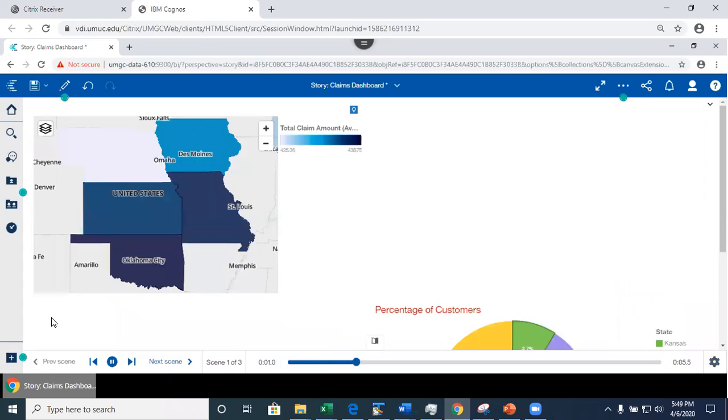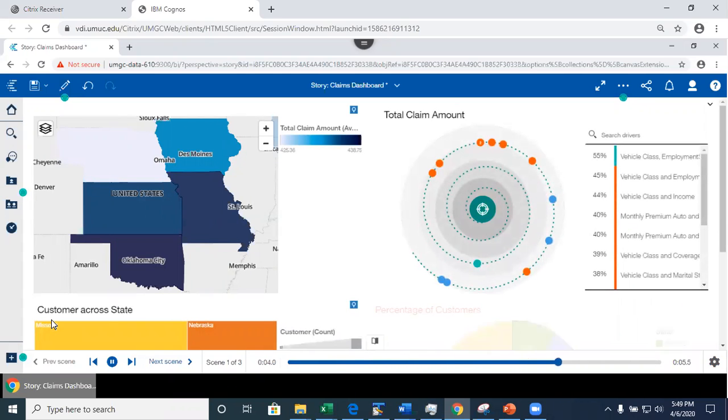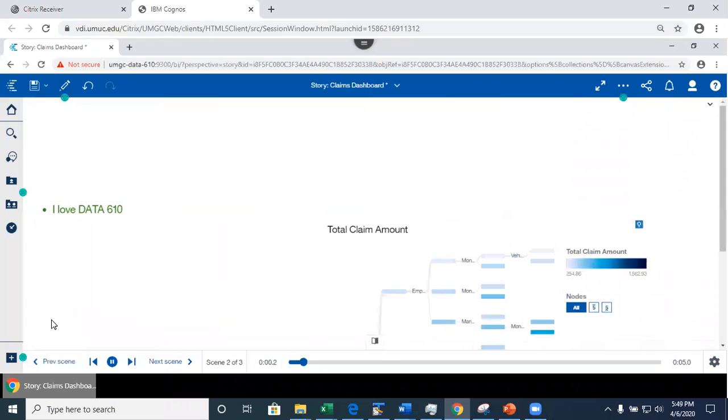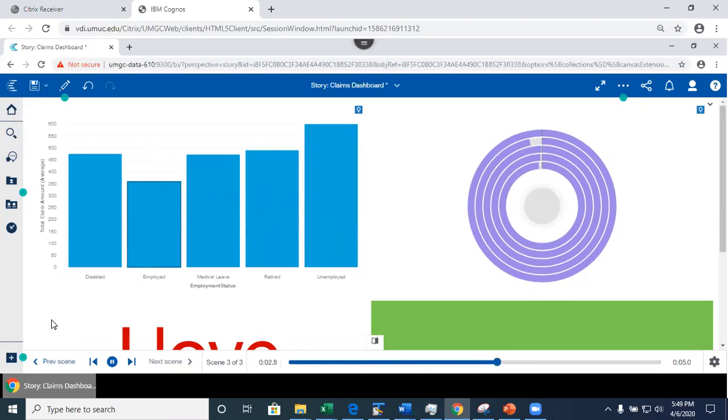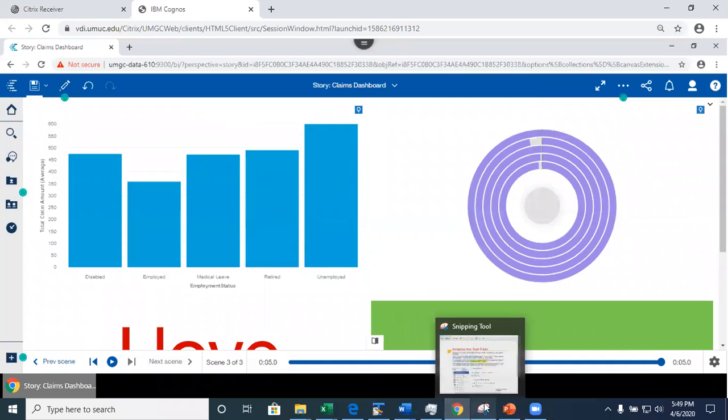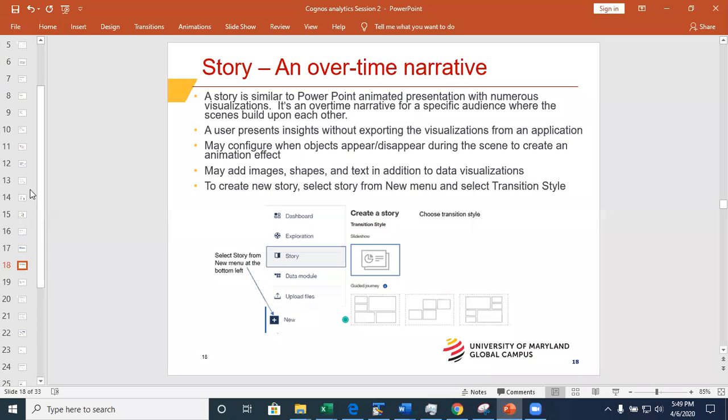Okay. Now let's go back. Let's play this. Now it's gonna go. See, it finished the first one. See, this is a transition. This is the transition type that I just showed you. When it's finished with the scene, this is the approach I'm using to go to the next scene. I did not have this type of effect when I did my dashboard, right? But I have this type of effect here. I may specify the timing when things appear, disappear. I may change the transition. I may add text in here, right? I have more flexibility in what I can and cannot do. So over here, what I did was I spelled it out for you how to create.